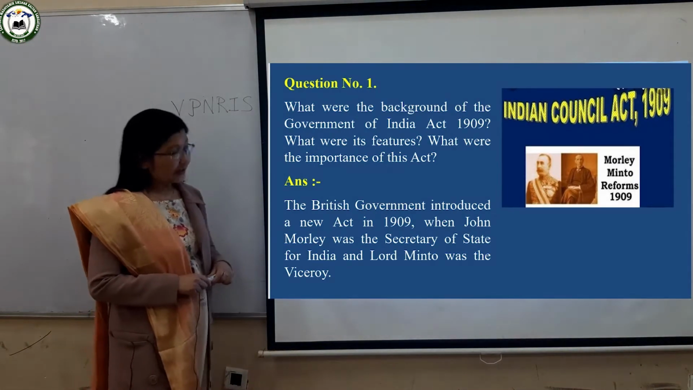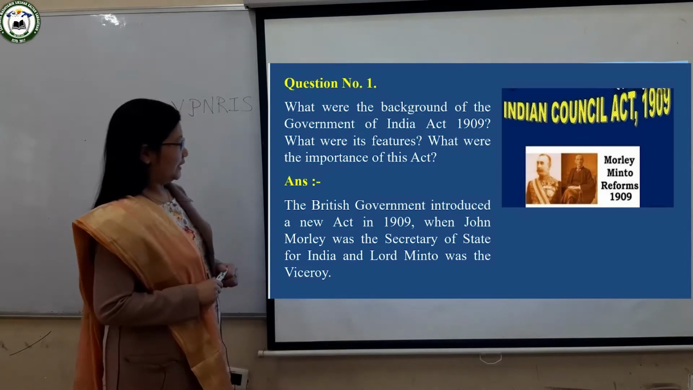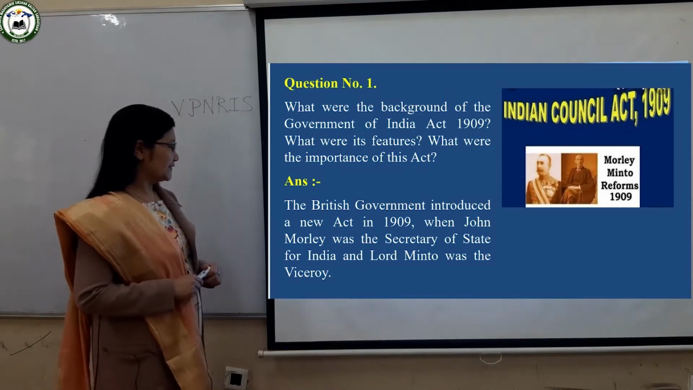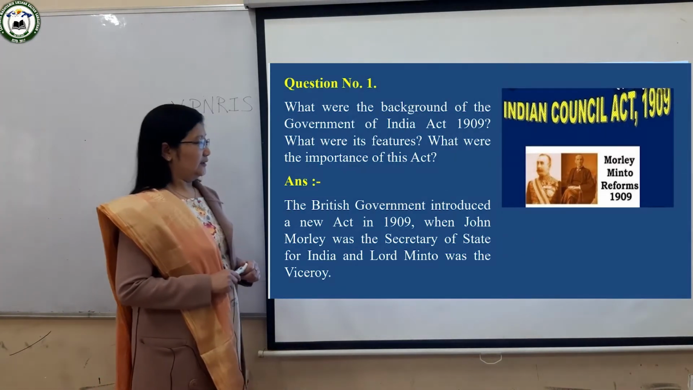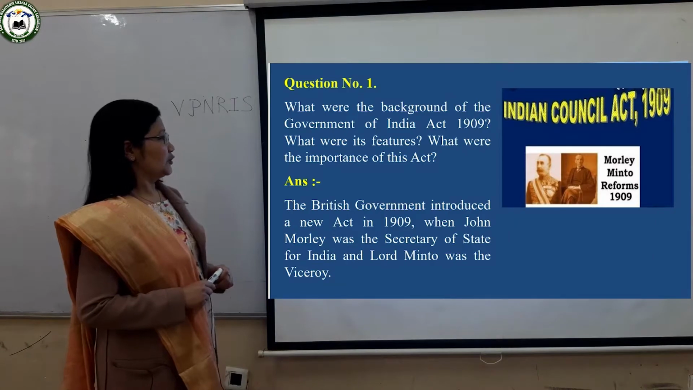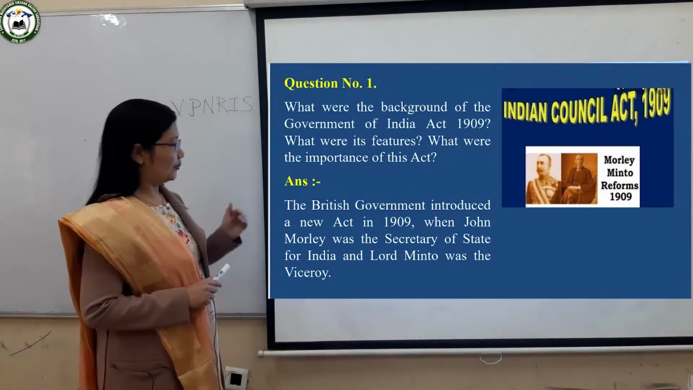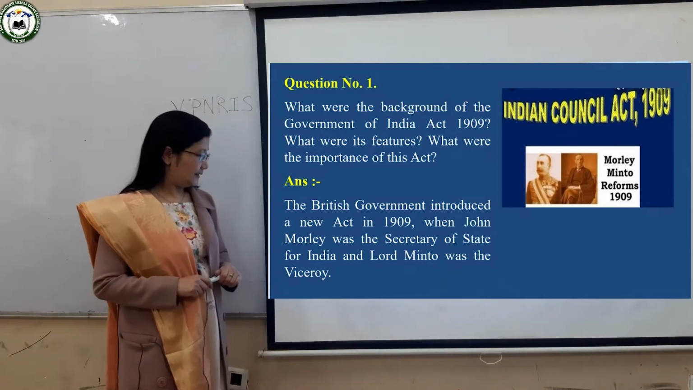So you can see the picture there. This is the picture of John Morley, the Secretary of State for India, and Lord Minto, who was the Viceroy at that time in India. So they were the ones to pass this Government of India Act 1909.